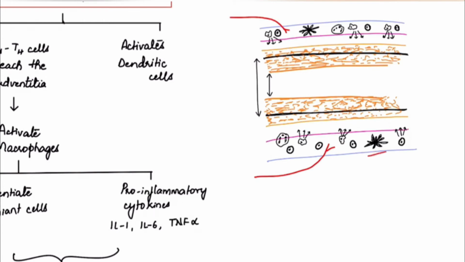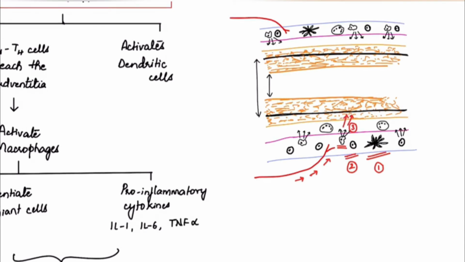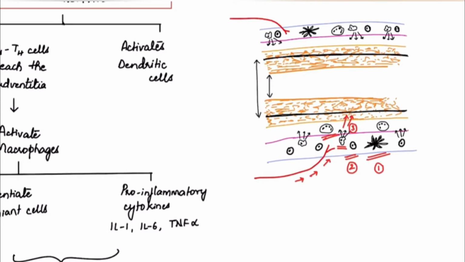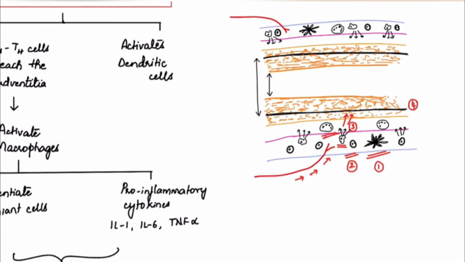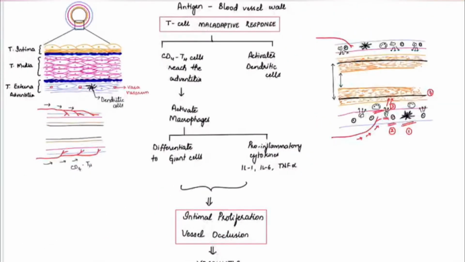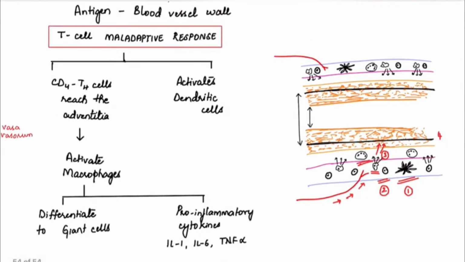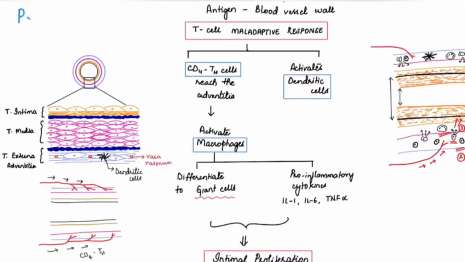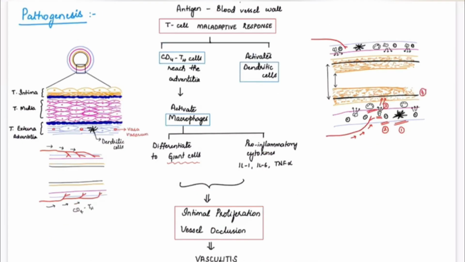First, there is activation of the dendritic cells in the adventitia. The second thing is that the T cells reach the adventitia through the vasa vasorum. The third thing is the activation of macrophages to release pro-inflammatory cytokines as well as to differentiate into giant cells. And the fourth event is all of these will cause intimal proliferation and vessel occlusion leading to vasculitis. So this is the complete pathogenesis. Three important cells that mediate the pathogenesis are the T helper cells, the dendritic cells and the macrophages.